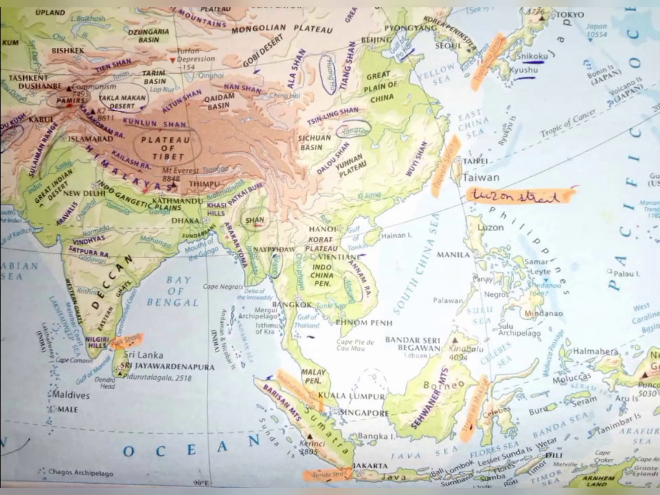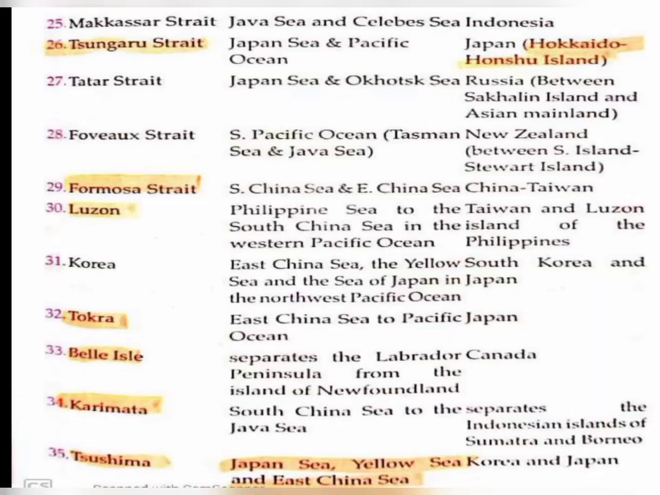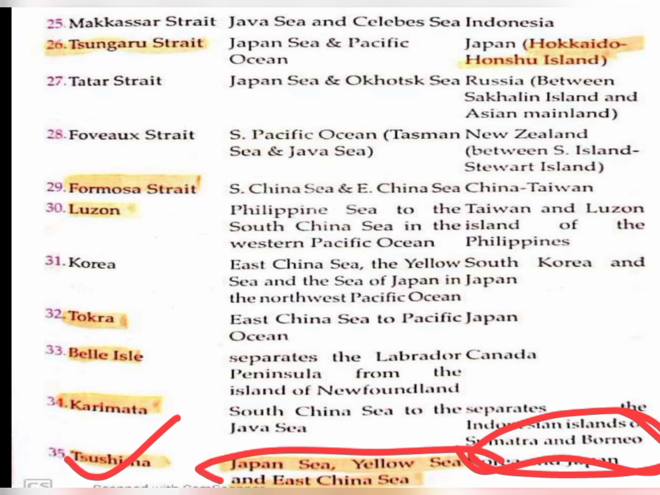So here is the Tsushima Strait which connects the Yellow Sea, East China Sea and the Japan Sea. Okay, we have seen that the Makassar Strait connects the Java Sea and the Celebes Sea which are present nearby Indonesia, and the Tsushima Strait connects the Japan Sea, Yellow Sea and the East China Sea which are present nearby Korea and Japan.